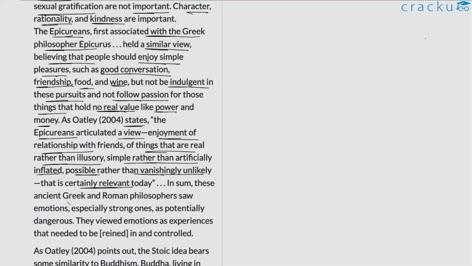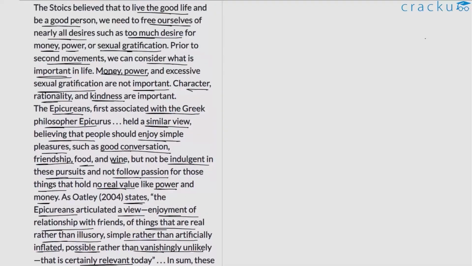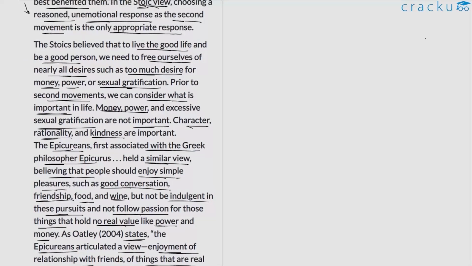In sum, these ancient Greek and Roman philosophers saw emotions, especially strong ones, as potentially dangerous. They viewed emotions as experiences that needed to be reined in and controlled. So here we gain some more clarity into the context. The author had already talked about the Stoic idea of emotions comprising first movement and second movement.